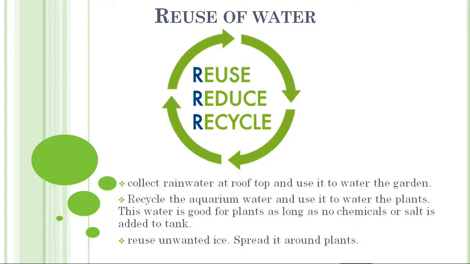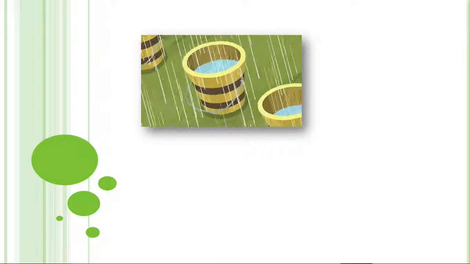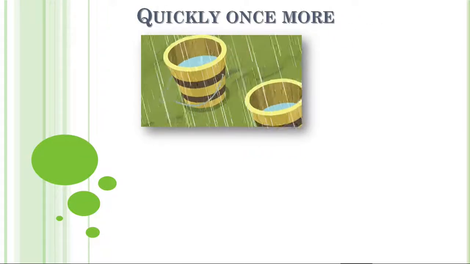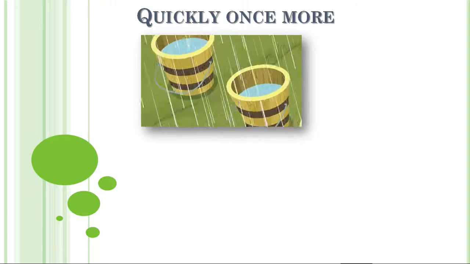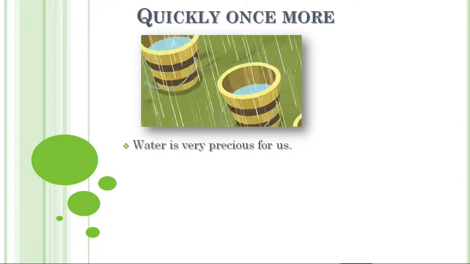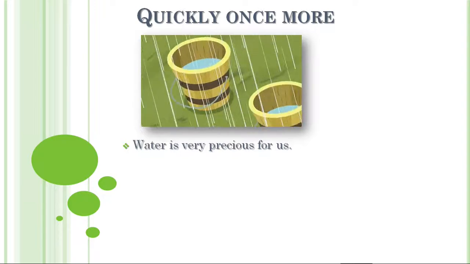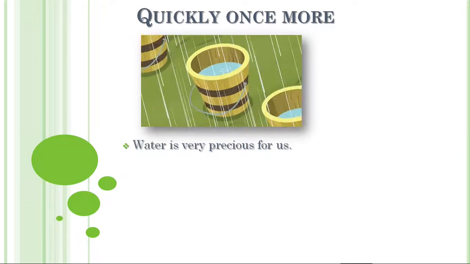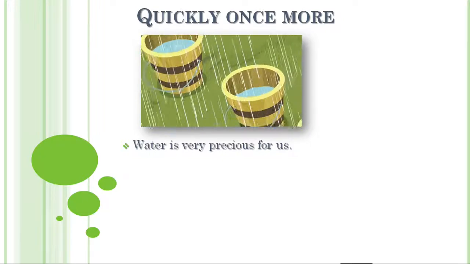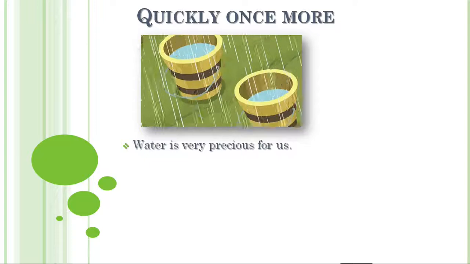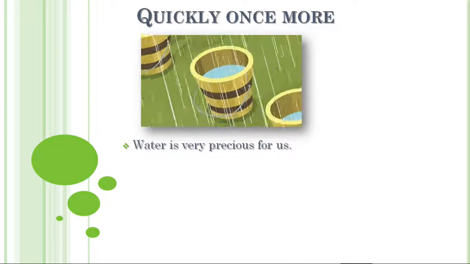Okay students, so now we have almost completed our lesson. Now let's see a quick review. Here we can see the picture of how people store the water from the rain. Now quickly once more, water is very precious for us. Though we have a lot of water all around the world, only 2% of water is drinkable, that we can drink. So it's a very small amount, isn't it?